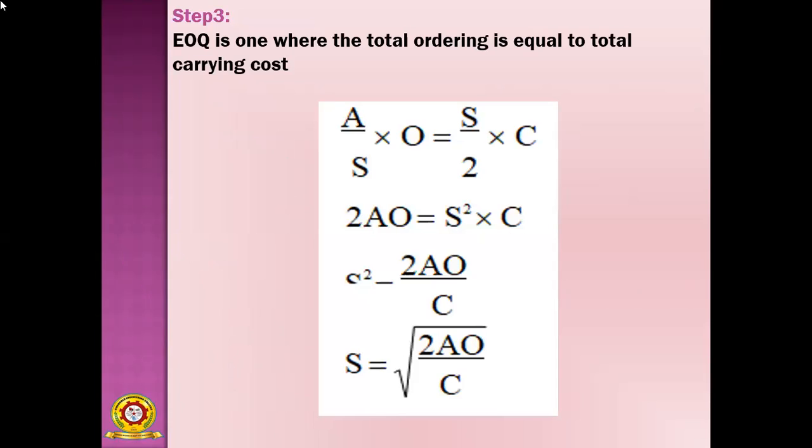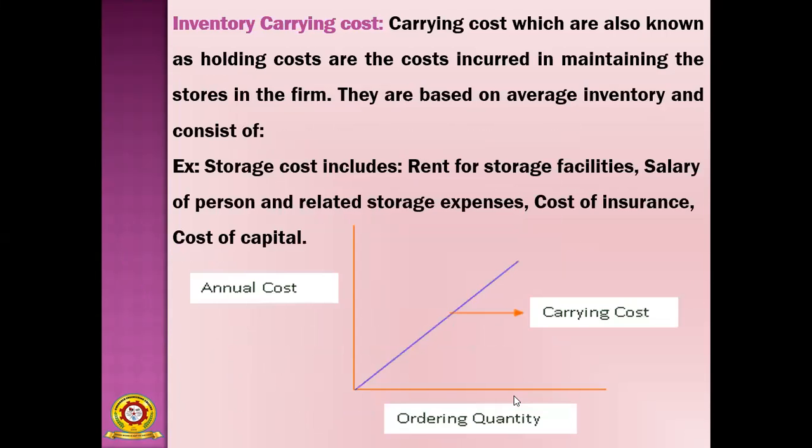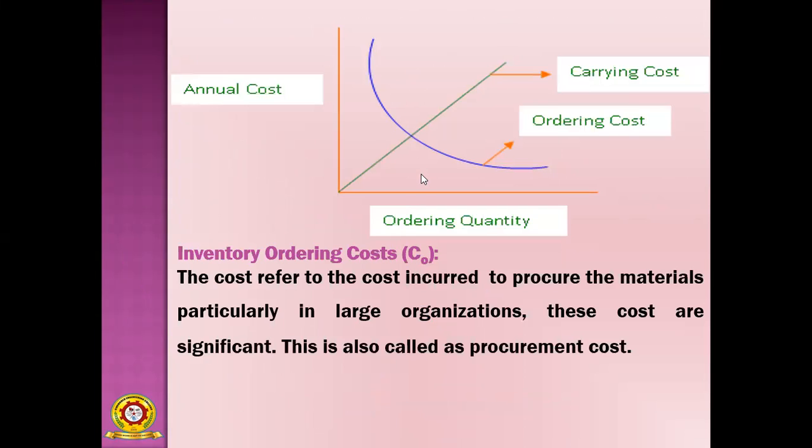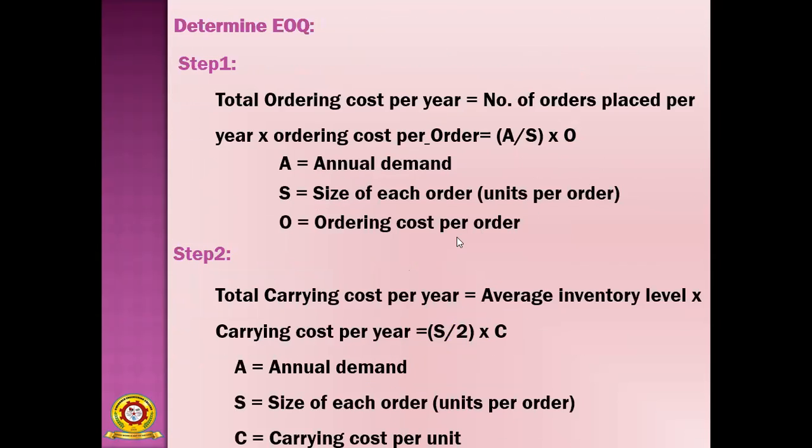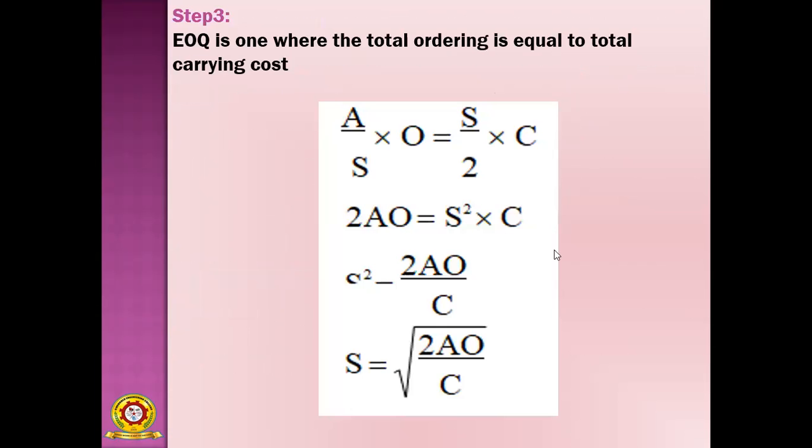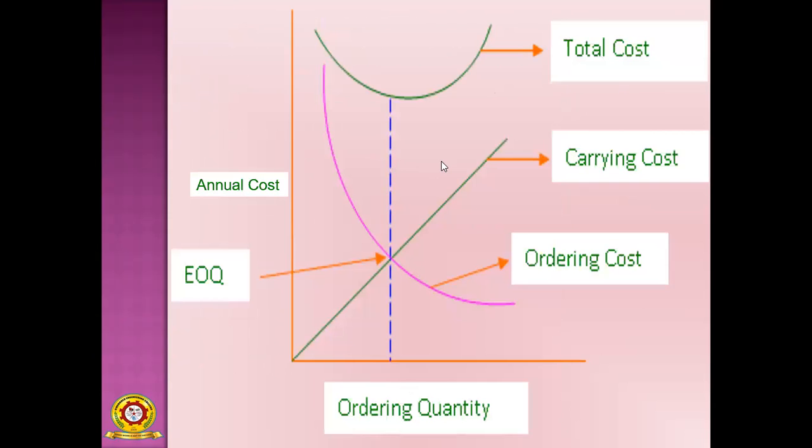Then step 3: EOQ is the point where the total ordering cost is equal to the total carrying cost. The same thing is represented in the graph, where the ordering cost and carrying cost are equal. That point is called EOQ. This is ordering cost per year, and this is carrying cost per year. That's why A by S into O equals S by 2 into C. So we are equalizing these two things.